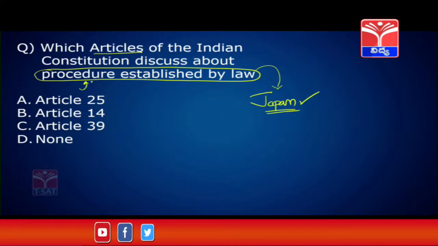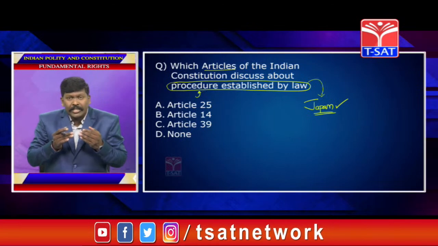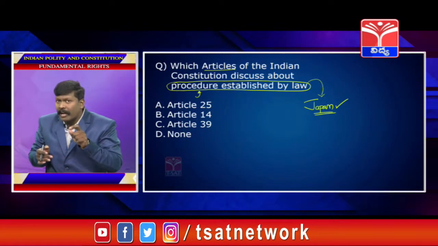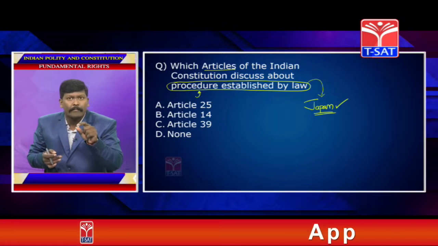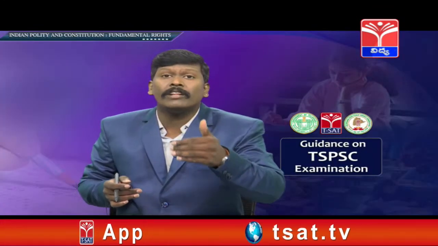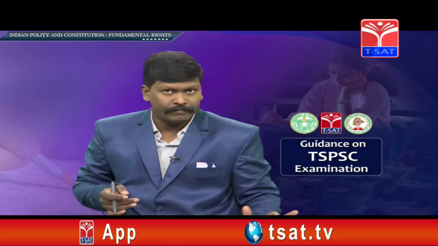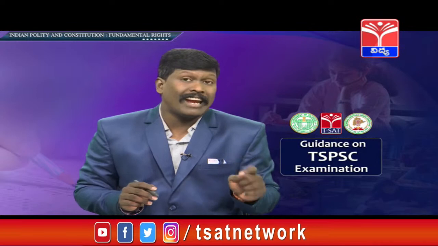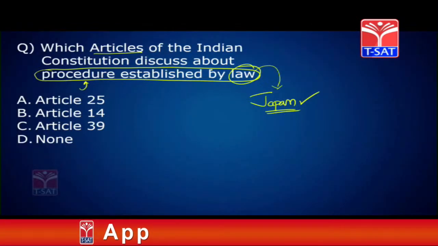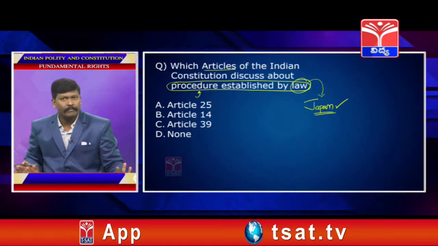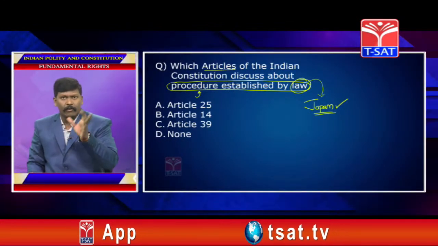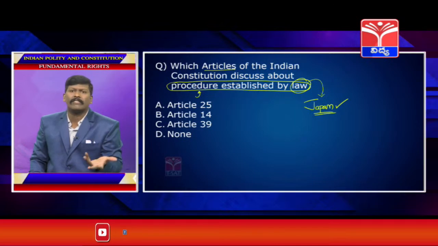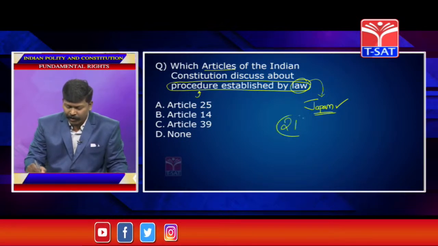According to this, the state cannot take away the life and liberty of any person except by following a procedure established by law. So the state has to follow a procedure given by the law to take the life and liberty of a person. If you listen to these words, you will get to know the answer. This is discussed directly in Article 21.